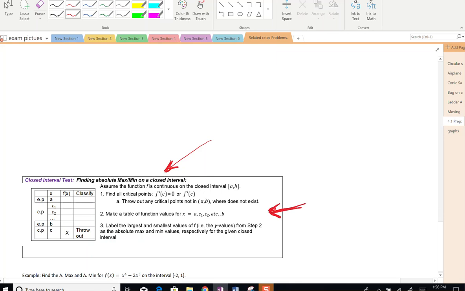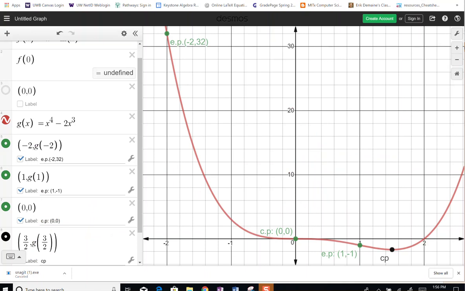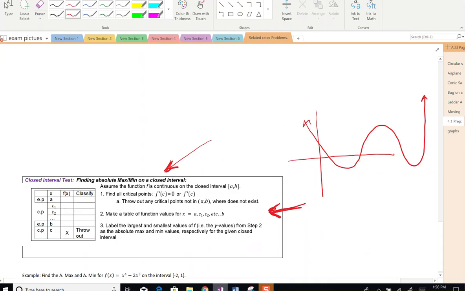And so what we found out is that if we take a closed interval, here's my function. Let me switch back to what I was doing. If we take here to, let's say here, we are going to look at the endpoint values and at the local minimum and local maximum values.